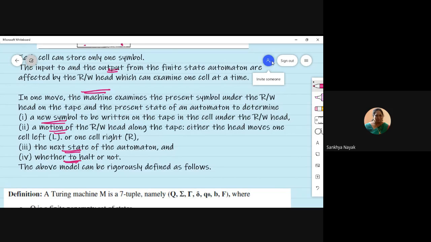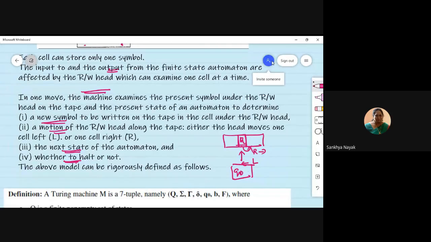So I will repeat again. If you have a tape and this is my read and write head, I can write a symbol over there, or I can move the head towards right or towards left of this tape or cell. I can also determine, for example, maybe in that finite control I am currently at a state called Q0, just like any other finite automaton.